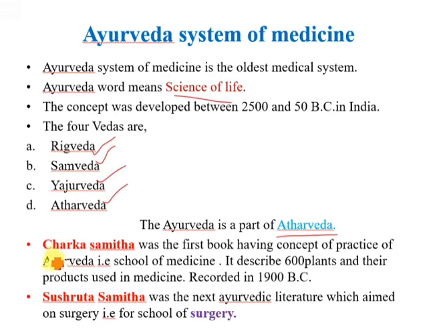Charaka Sanhita was the first book having the concept of practice of Ayurveda, that is a school of medicine. And Sushruta Sanhita, it's a literature which aimed on surgery, that is for school of surgery.